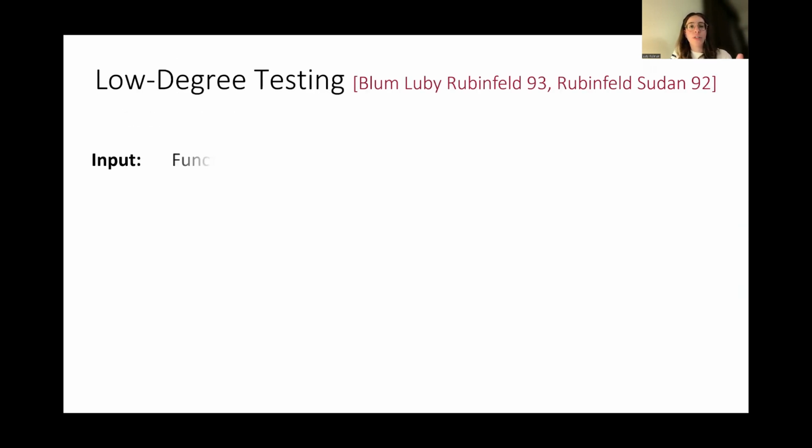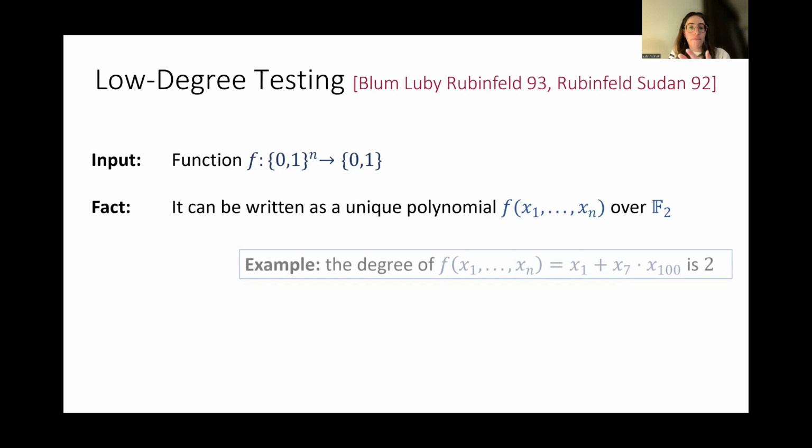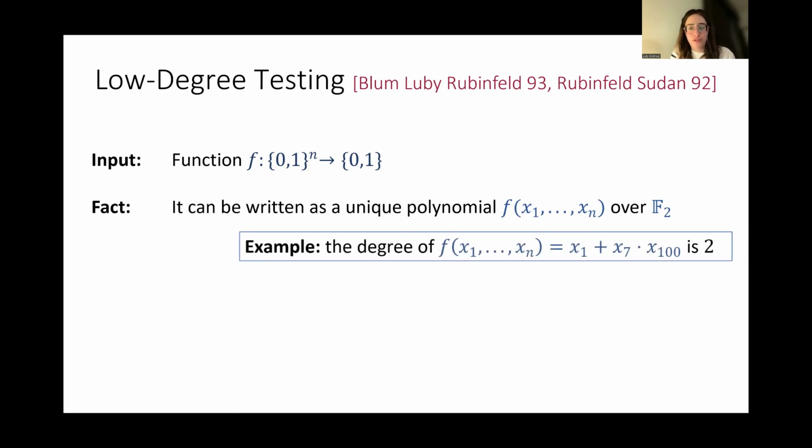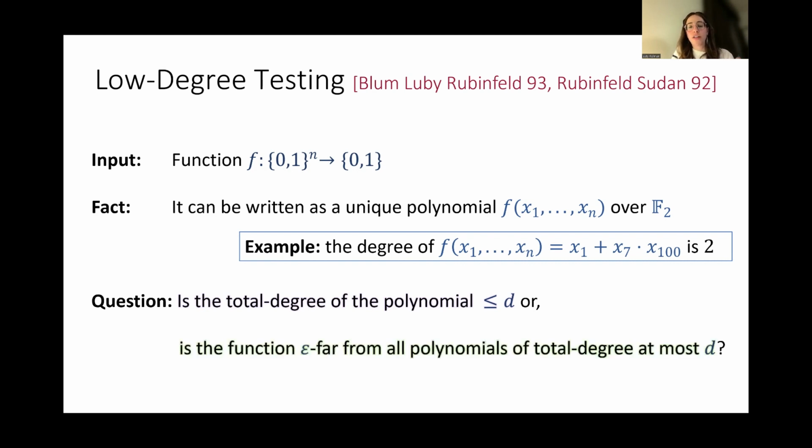So for low degree testing, what is low degree testing? We have a function again over F2 with n variables. And the fact about such functions is that any such function can be written as a unique polynomial over F2. The degree of the polynomial is the largest monomial with non-zero coefficient. And the question is, we want to distinguish between polynomials that are of degree at most d or functions that are epsilon far from all polynomials of degree at most d.